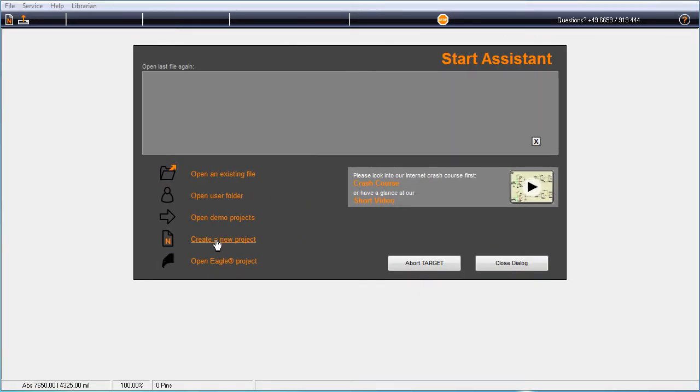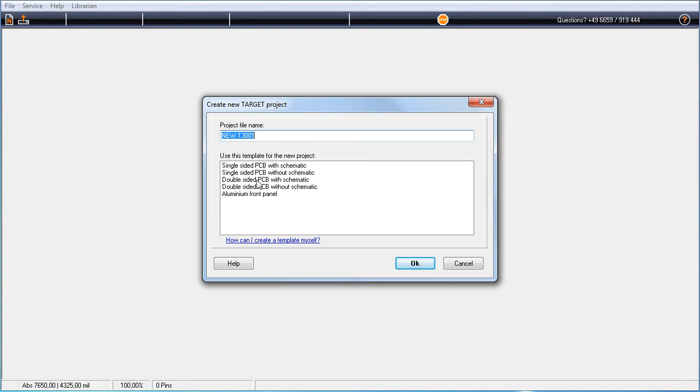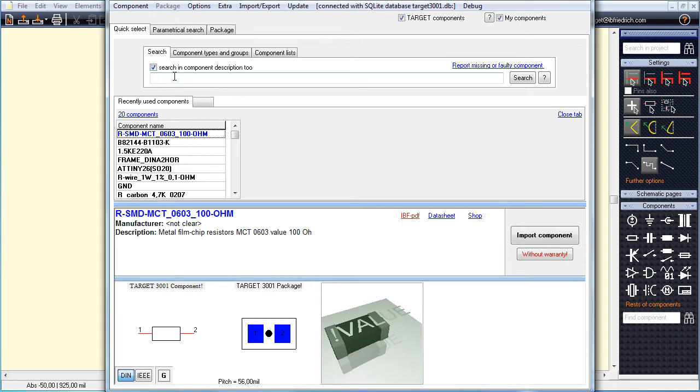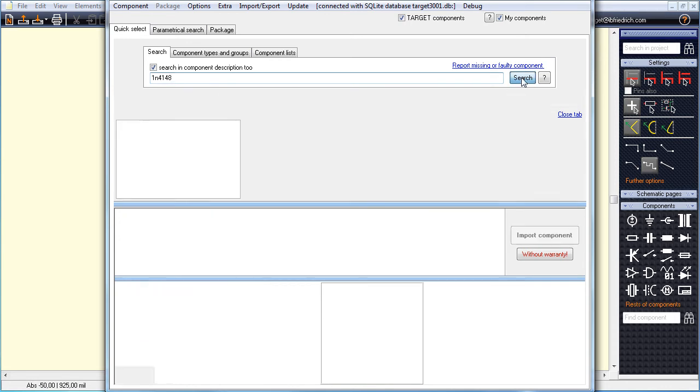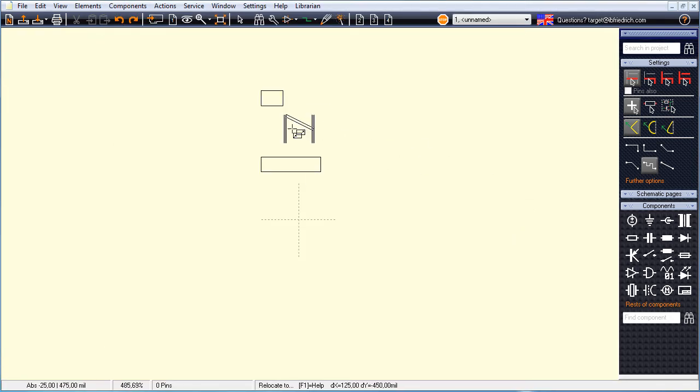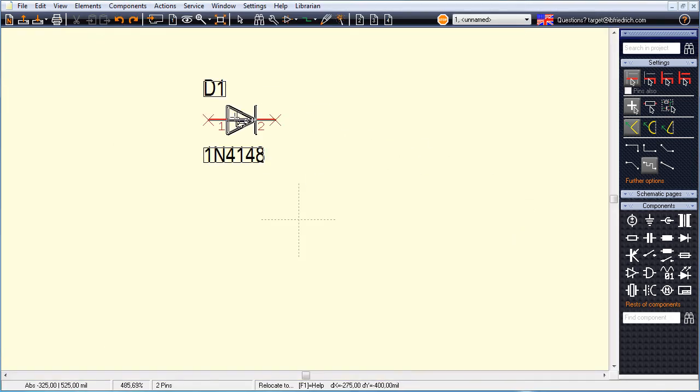Start a new project, double-sided with schematic, and zoom into the schematic a bit with the mouse wheel. Click the Import Component icon in the toolbar. The component browser opens and allows you to search for the name of the diode, say 1N4148. The device will be listed in green and displays its drawing elements. Import the symbol to the schematic and drop it by mouse click as often as wanted.